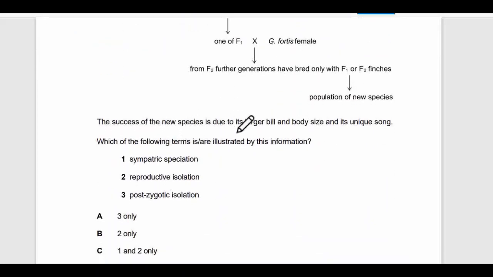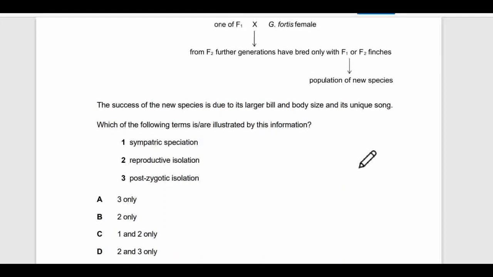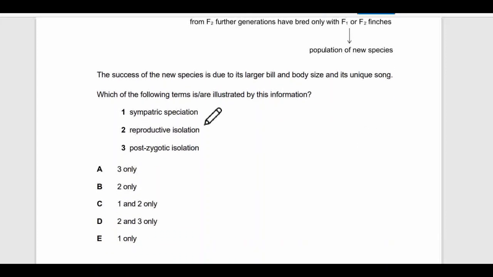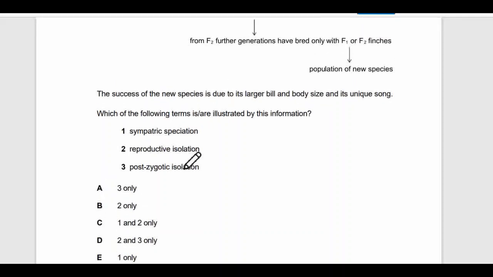The success of new species is due to larger bills and body sizes and its unique songs. Which of the following items is or are illustrated by this information? Okay. Number one is sympatric speciation. Number two is reproductive isolation, and number three is post-zygotic isolation.